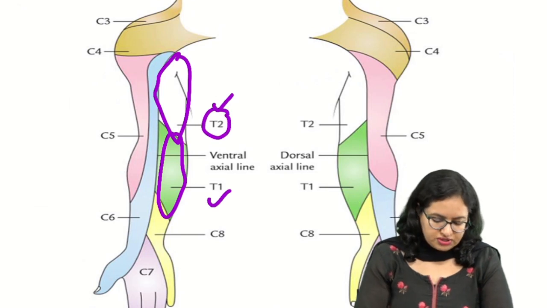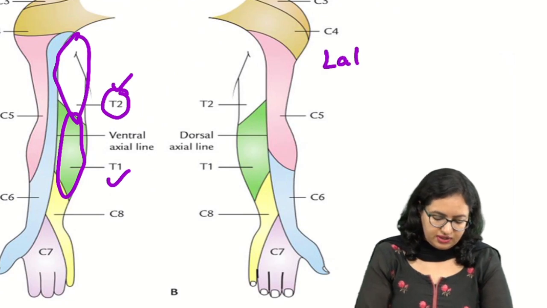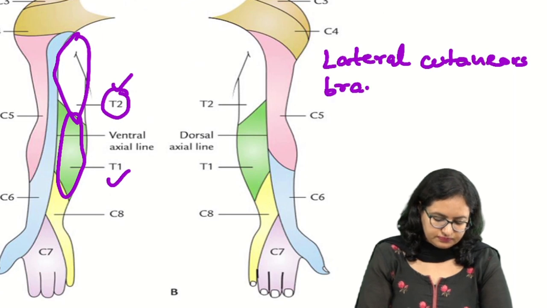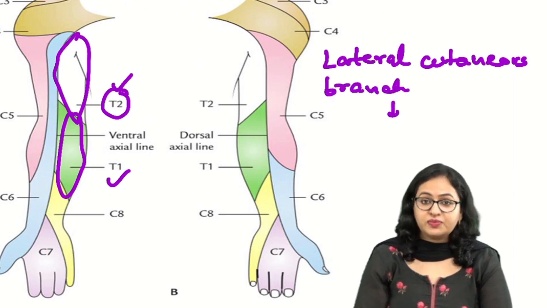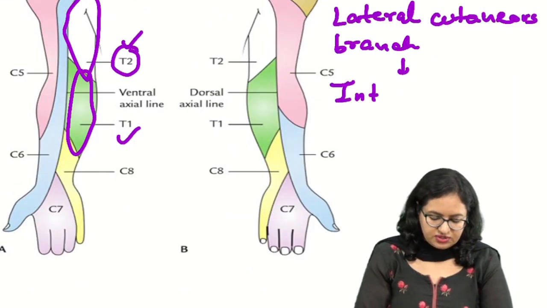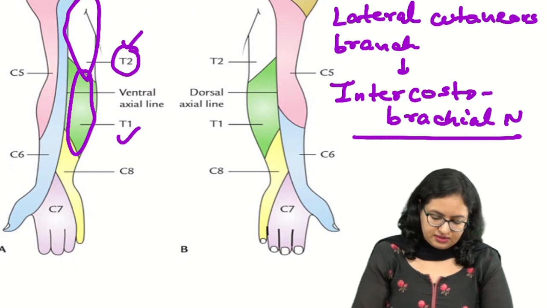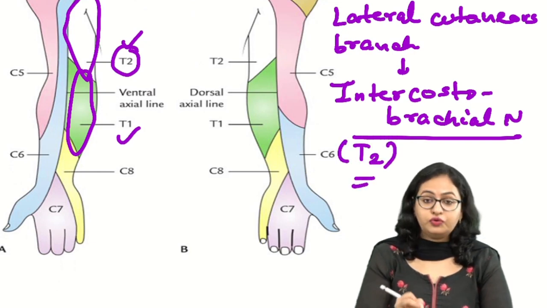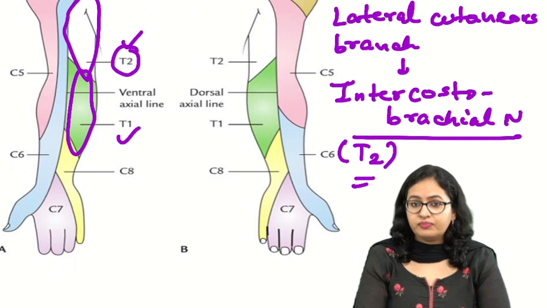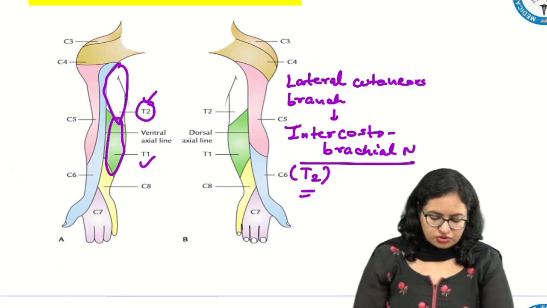And when we talk about this T2 spinal nerve, we say that it is having a lateral cutaneous branch which is longer, and it goes till this axilla, and it is actually supplying this region that is given the term intercostobrachial nerve, and specifically it is only having the root value T2. It is a branch of the T2 only. So when we are talking about this region, we say it is specifically the intercostobrachial nerve region.